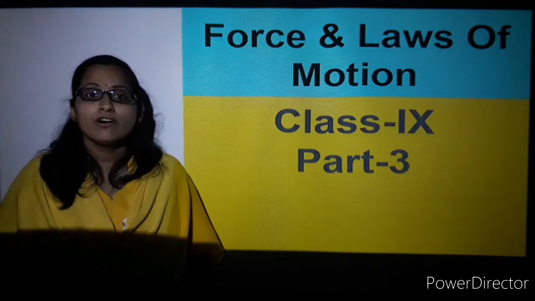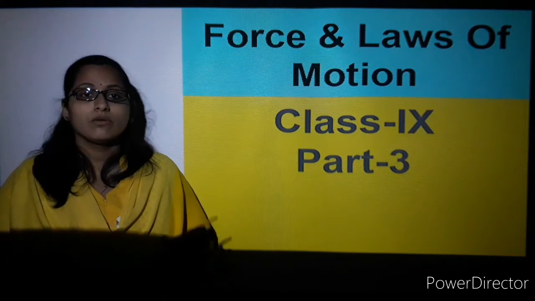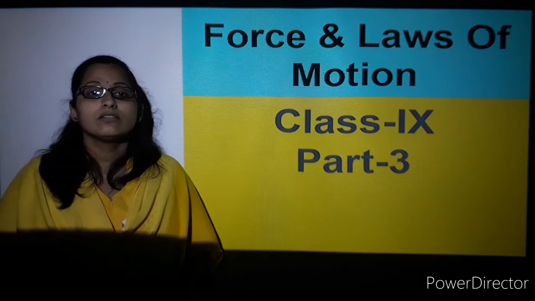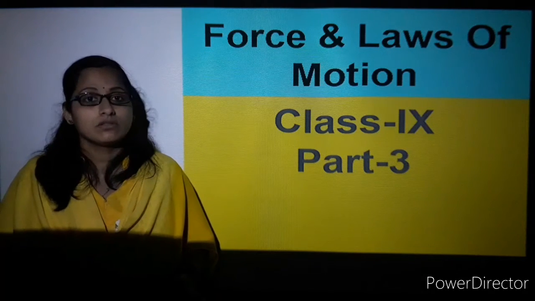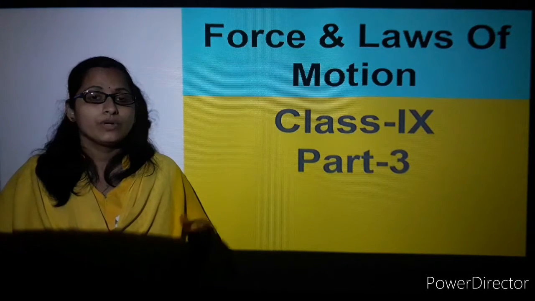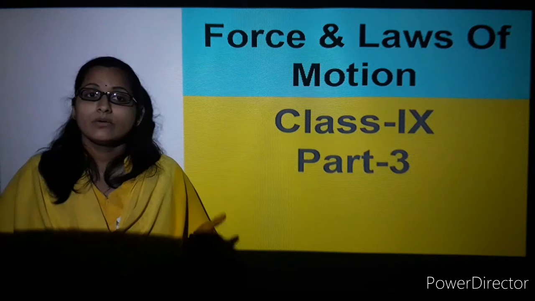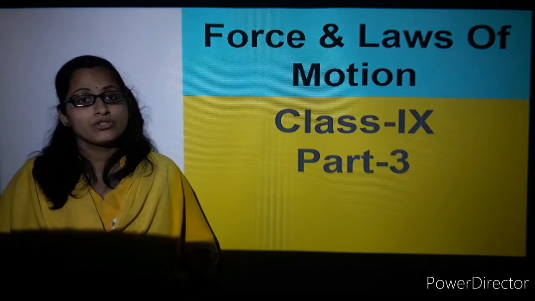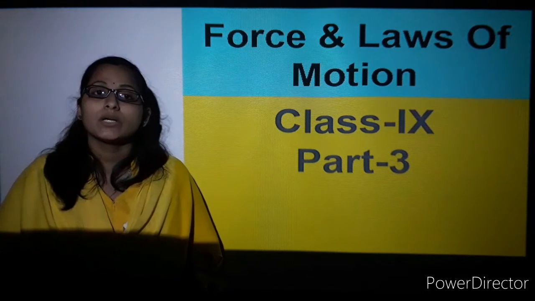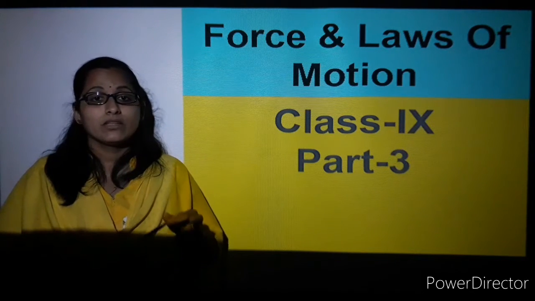Force and laws of motion. With respect to the laws of motion, we need to understand that Newton had proposed three laws: the first law, second law and third law. We have seen the first law of motion in the previous slides. In this slide we will start with the second law of motion,